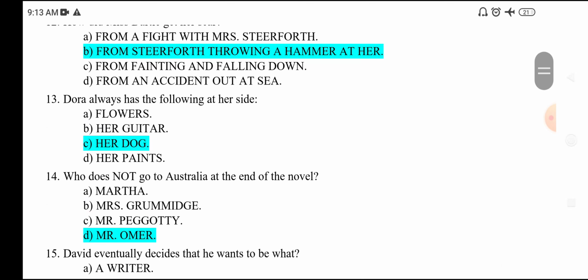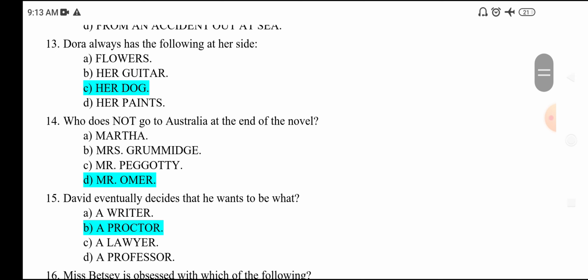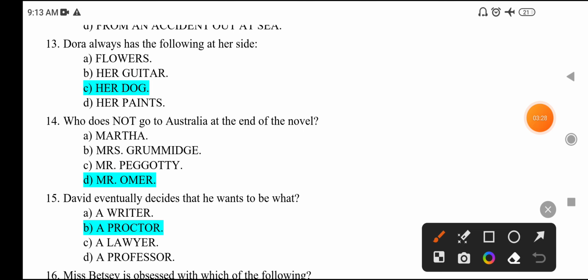Next question is, Dora always has the following at her side. Dora के साथ हमेशा क्या रहता है? Her dog. Who does not go to Australia at the end of the novel? Martha goes, Mrs. Gummidge goes, Peggy goes. It's Mr. Omer who does not go.